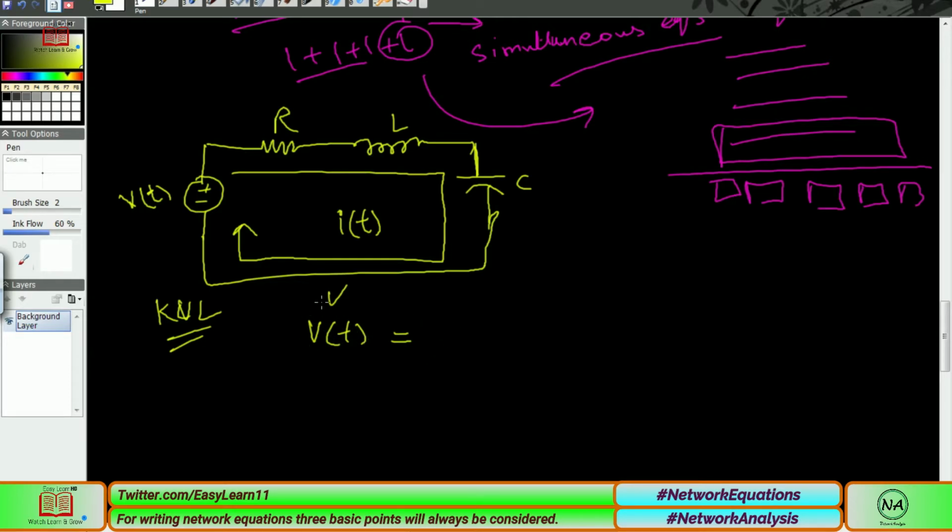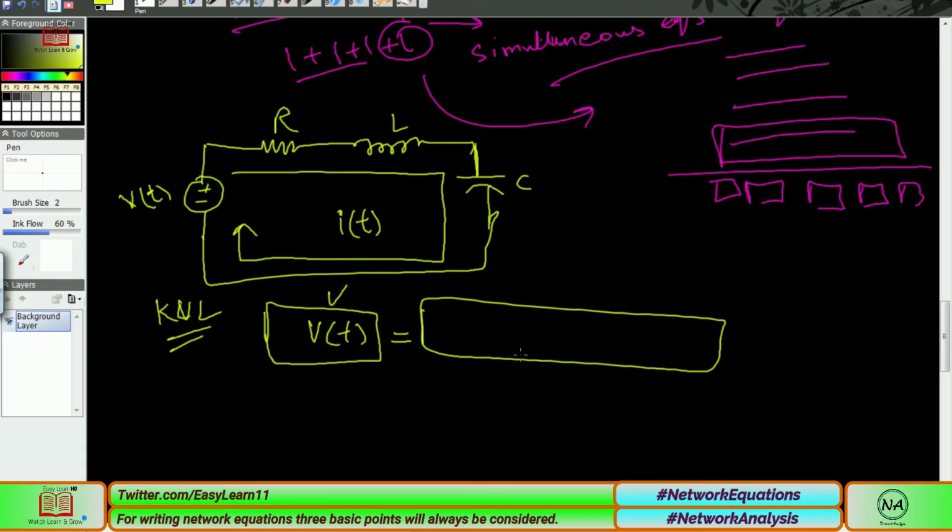There is only one active element, so v of t is equal to the voltage consumed by three passive elements. The three passive elements are written on one side and the active element on the other. This is the rule of KVL: a closed loop must be there, which is the first requirement, and the second requirement is that there must be an active source. Kirchhoff's voltage law tells us that the summation of all the voltages inside a closed loop must be equal to 0, which is true. This is a source and all three passive elements will consume these voltages. There is nothing else extra or hidden.